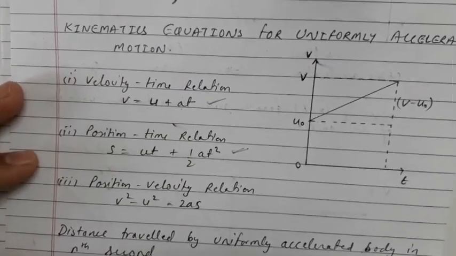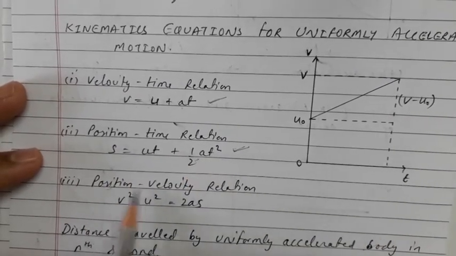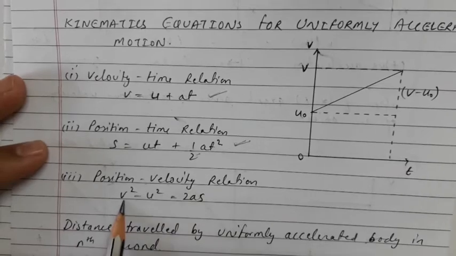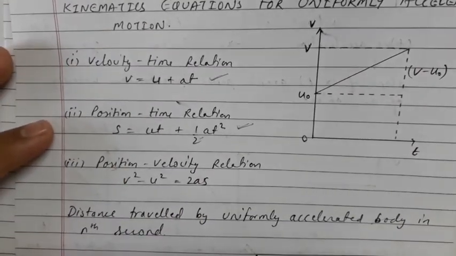So position time relation is s = ut + ½at², and position velocity relation is given by v² − u² = 2as. So these are the three important equations of motion.